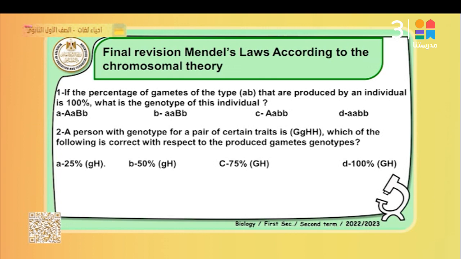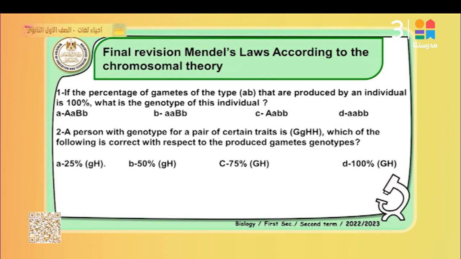If the percentage of gametes of the type ab that are produced by an individual is 100%, what is the genotype of this individual? Please pay attention to this point. The gametes ab, that is a small, b small, mean that the parent consists of two pairs of genes, both of them recessive, a small a small and b small b small, so it represents 100%.